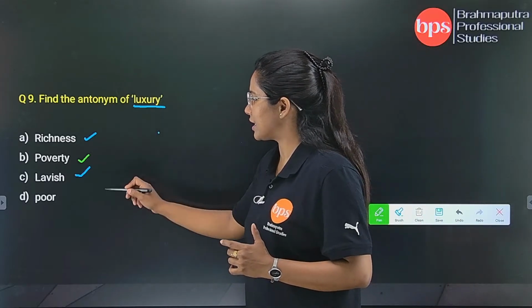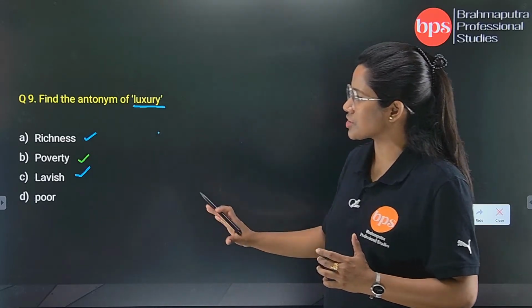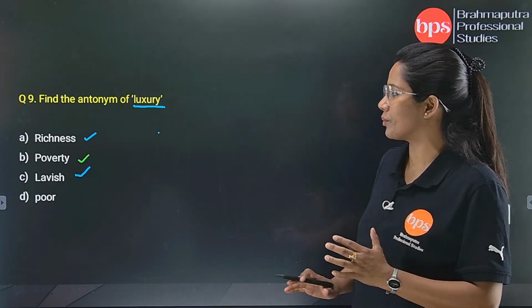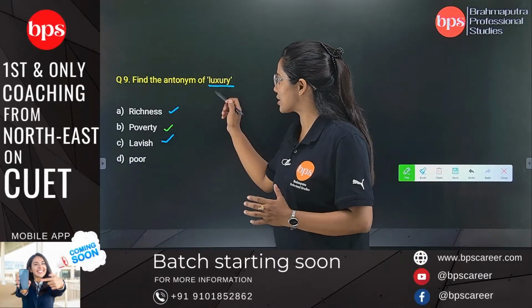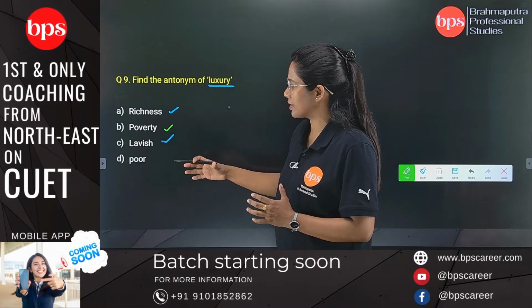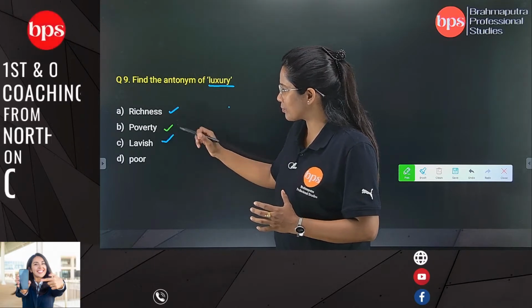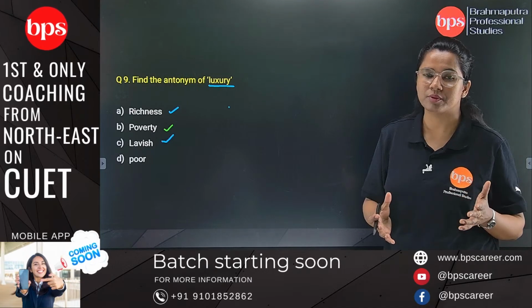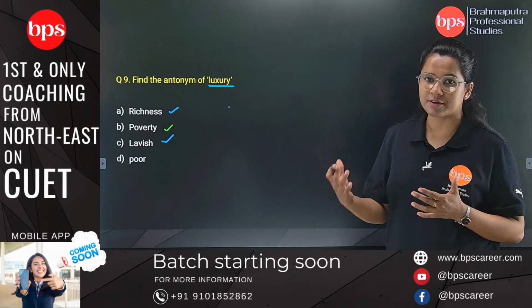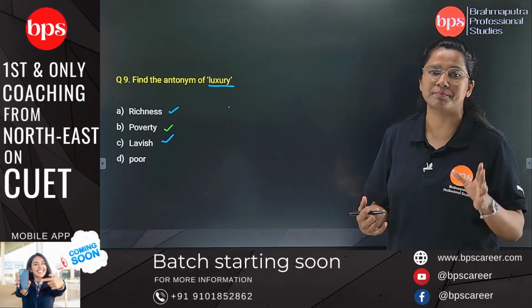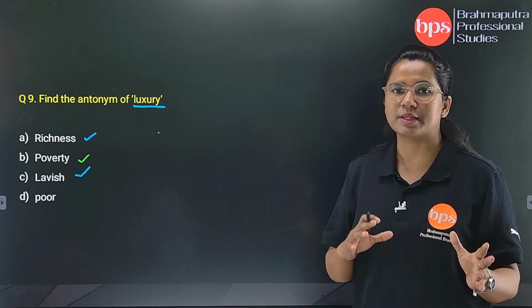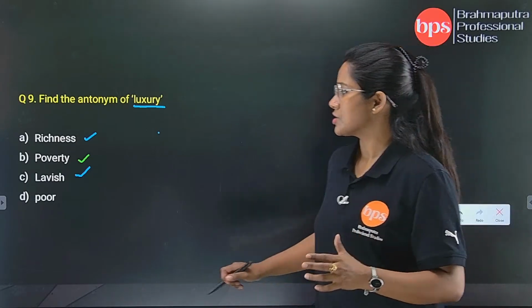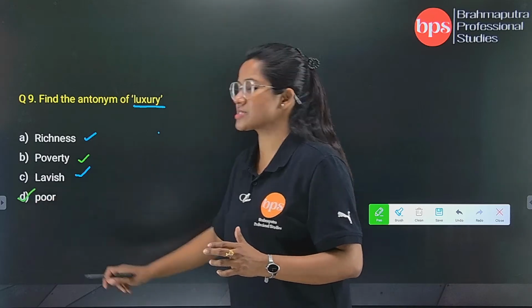Here we can relate that because all the options are a bit confusing, so we will go with the fourth option, because luxury, the antonym, is actually not even poverty and not even poor. But still we have to opt for one of the answer. When it is confusing, try to relate to the simple meaning whenever it is antonym, in case of synonym and antonym. So we will go with the fourth option, that is poor.